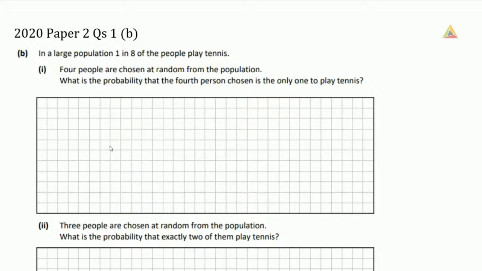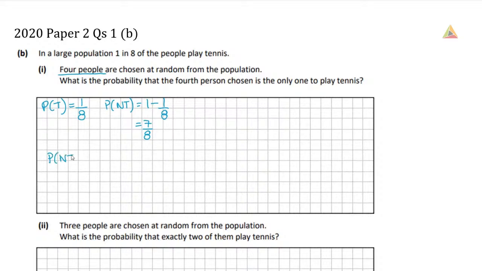This is very similar to that last question with Kevin taking his penalties, but it doesn't break it down for us as much. So what we're going to look at here is the probability that a person plays tennis is 1 out of every 8 people. So that's 1/8. Then the probability of not tennis is 1 minus that 1/8, or the 7 other people out of those 8 people that don't play tennis. So 4 people are chosen at random from the population, so we have a definite number of trials.